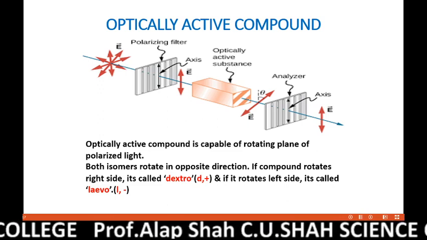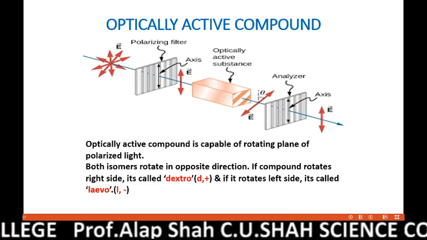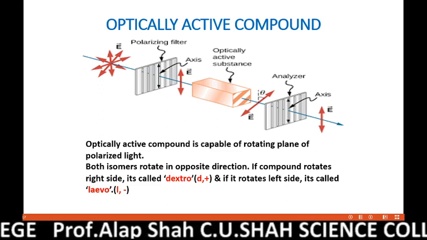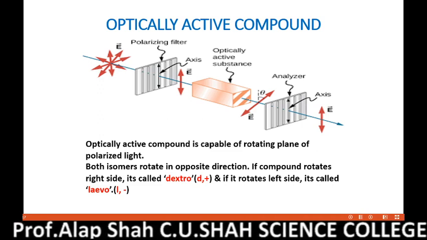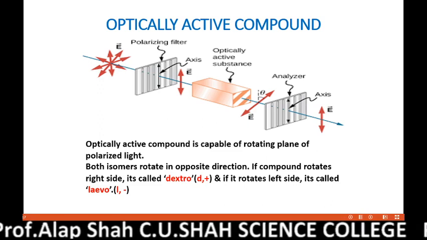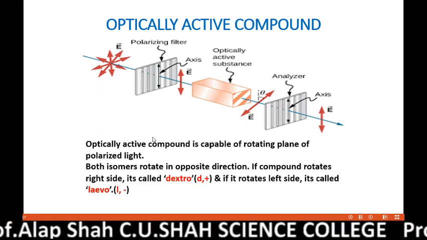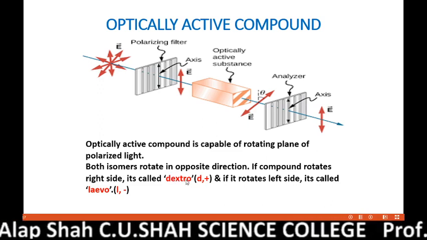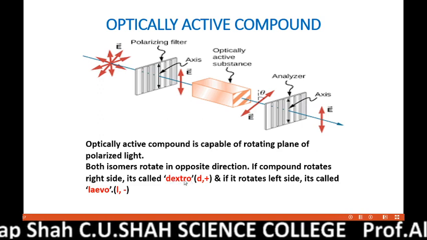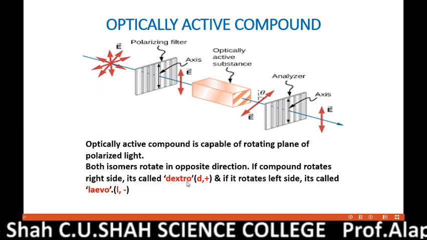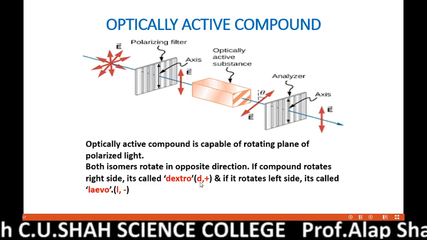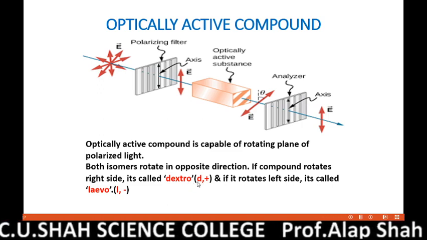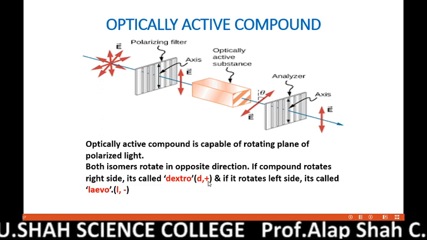Of two stereoisomers, the one which is capable of rotating plane polarized light to the right side is called dextrorotatory. This is a Greek or Latin word. Dextro stands for the right side. And the symbols which we use for dextro are either small d or plus sign.